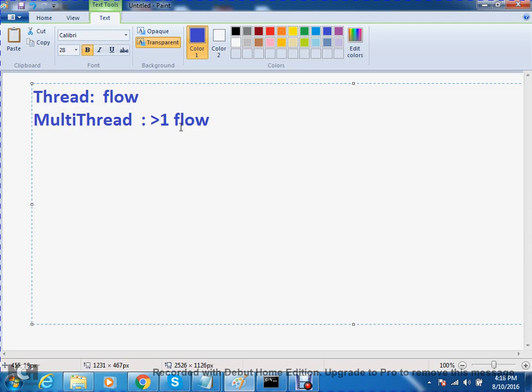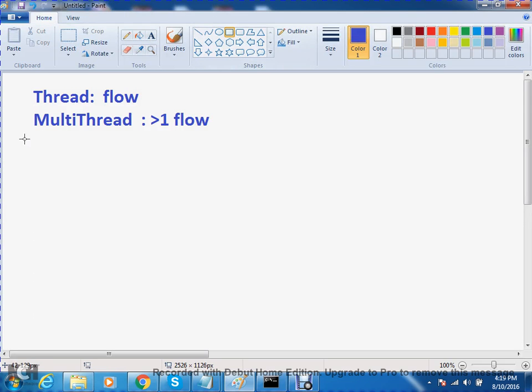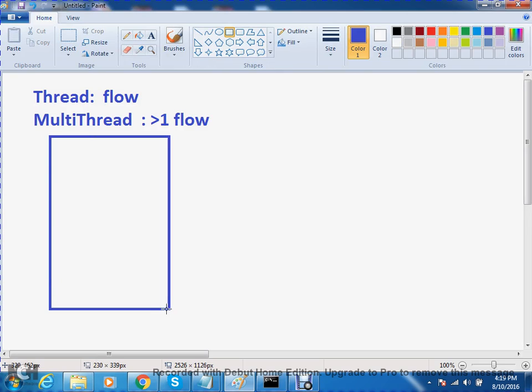Very, very important. I am going to give 4 diagrams. If you understand those 4 diagrams, you can understand all the multi-threading concepts, and you can enjoy. Observe here. Think that I have one piece of code. Questions will be there, so you have to be very careful.